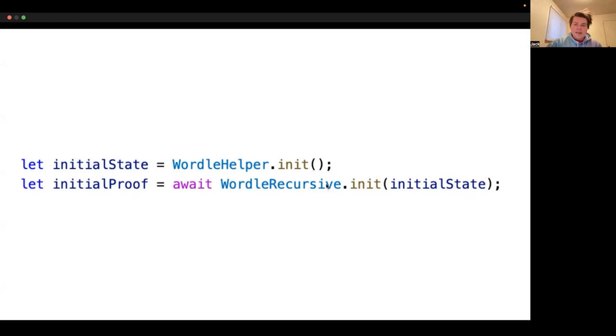And so we call this helper method. It just makes it easier to kind of run through it. We call the helper method for init, and then we get the initial state after running init. Then we can take this initial state that we got, and we can pass it into our init method on our actual ZK program. And what we get out is an initial proof.